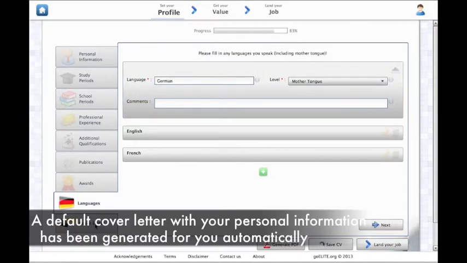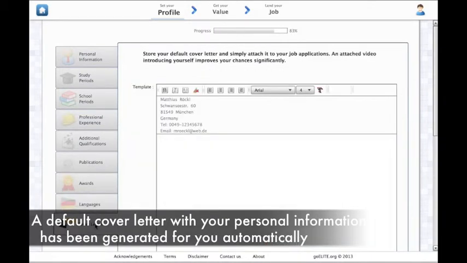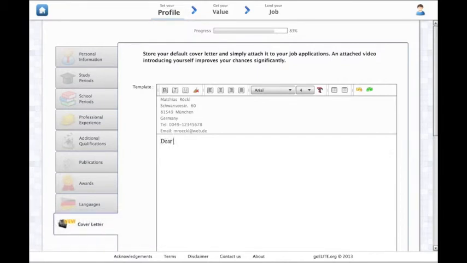In the meantime, a default cover letter with your personal information has been generated for you automatically. You can edit it by clicking into the text area and typing all your details inside.